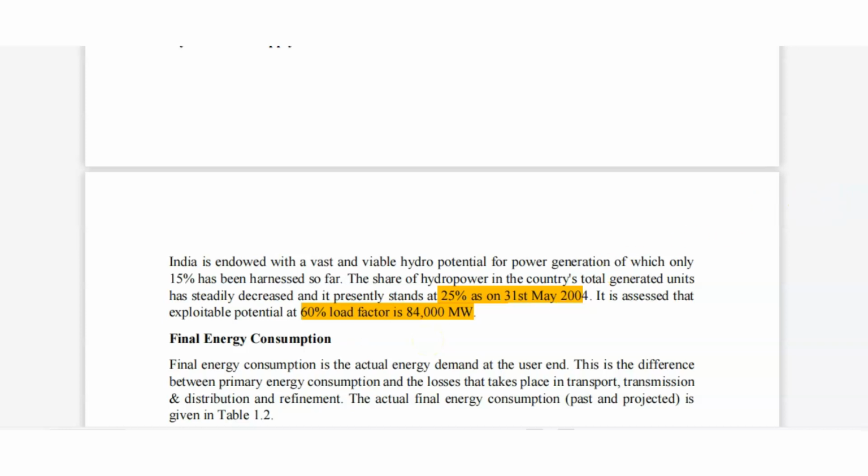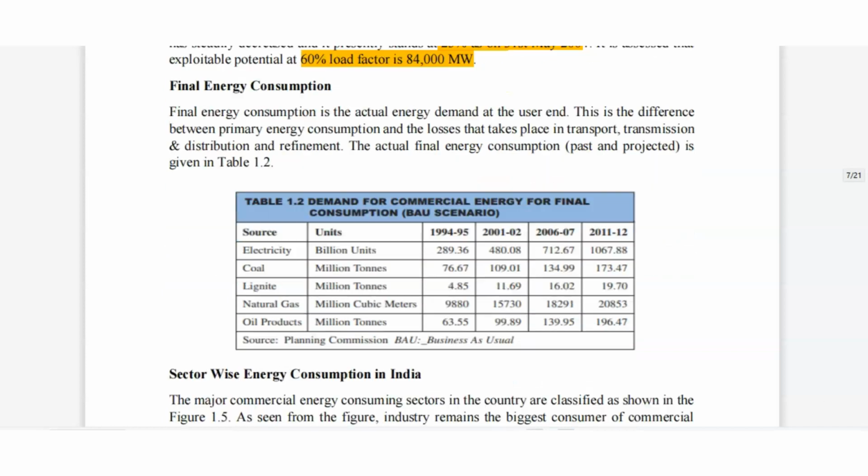Final energy consumption. Final energy consumption is the actual demand at the end user. This is the difference between primary energy consumption and the losses that take place in transport, transmission, distribution and refinement. The actual final energy consumption, past and projected, is given in table 1.2. See, demand for commercial energy for final consumption: electricity, coal, lignite, natural gas, oil products.